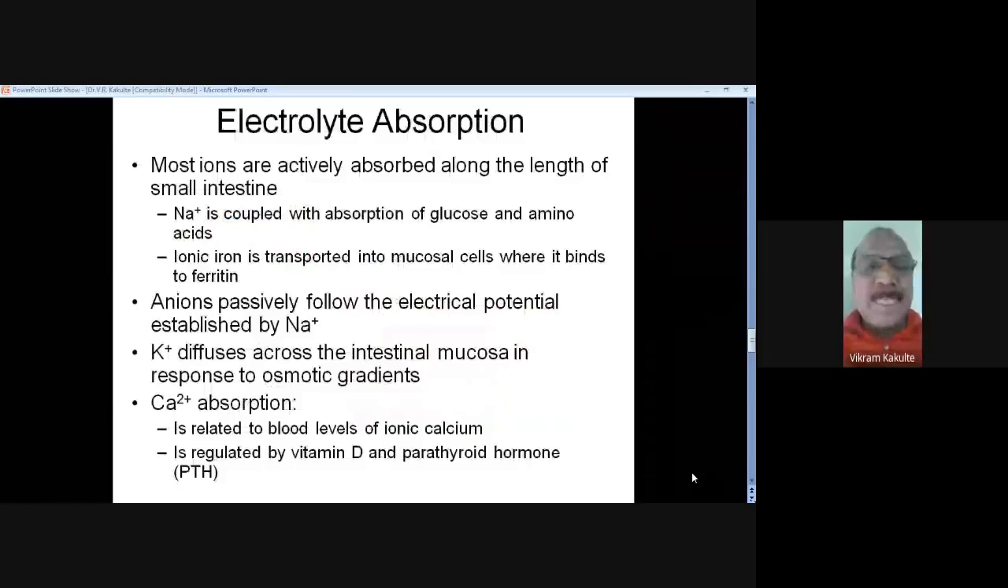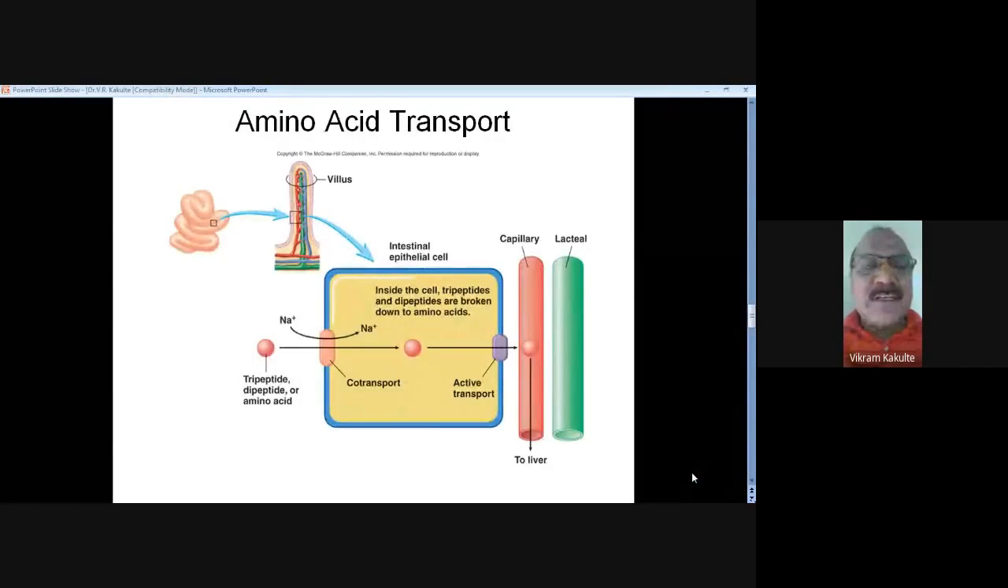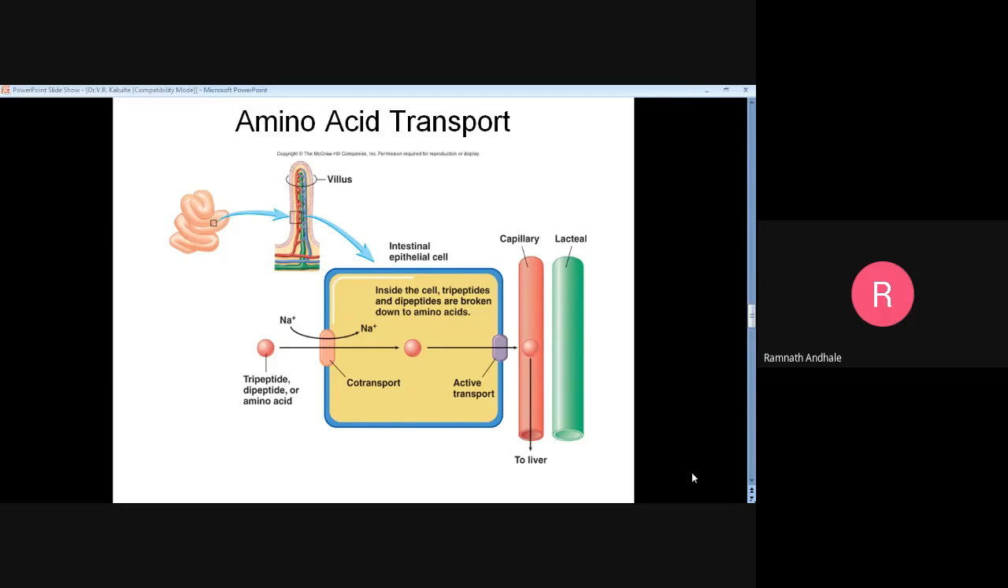Now this is the amino acid transport. Amino acids are also transported through the intestine. Then here the villi are responsible for the transportation of amino acids, from the small intestine, with the help of the diffusion process. The more concentrated solute gets transferred to the low concentration by the simple diffusion process.